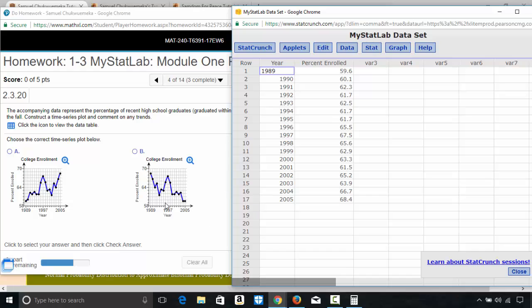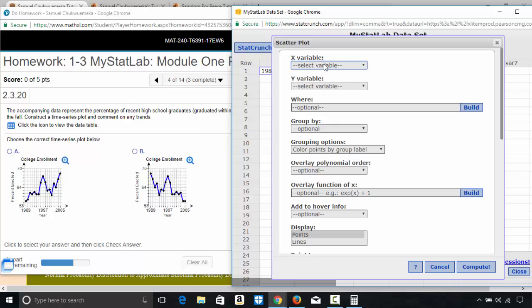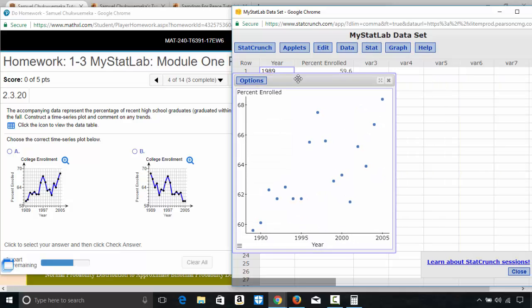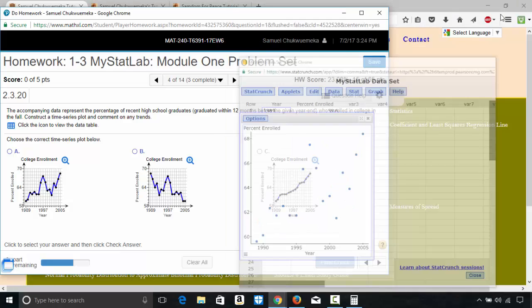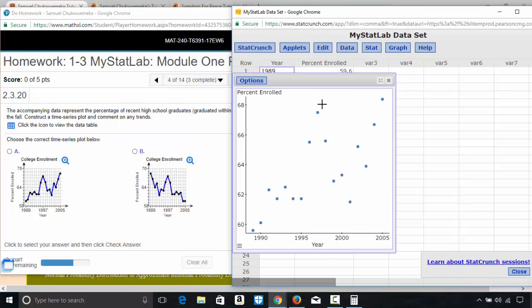So what I'm going to do now is a scatter plot, and I just do it very fast. I go to graph and choose scatter plot. My X variable is the year. I select the year. The Y variable is the percent enrolled. And I just click compute. Now let me minimize this. I just need this and this.